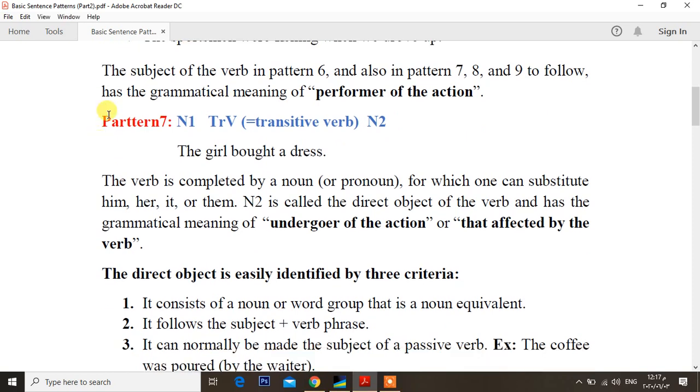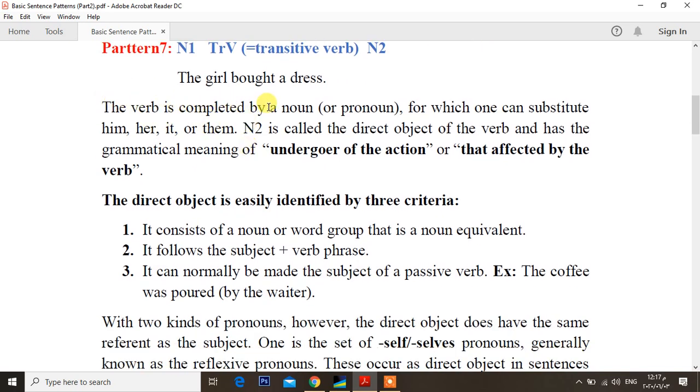Turn to pattern 7. Pattern 7 consists of three things. The formula of pattern 7 consists of N1, transitive verb, and N2. Let's see the example below. The girl bought a dress. The girl here is a noun and it is the subject of the sentence. Bought here is regarded as a transitive verb. Dress is N2. So here we have N1 and N2. N1 the girl, N2 dress, and bought is a transitive verb.